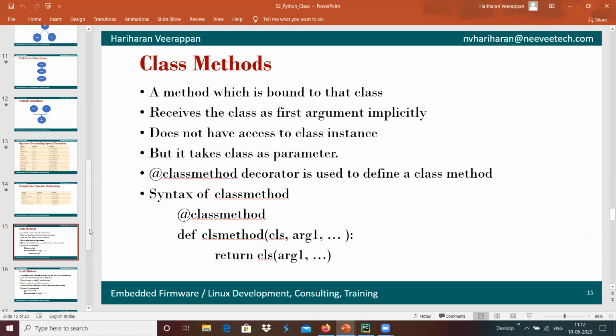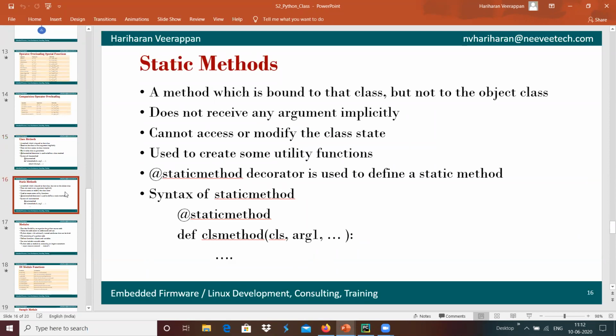And similar to this, we have a static method. A static method is one which is bound to the class but not bound to the object.